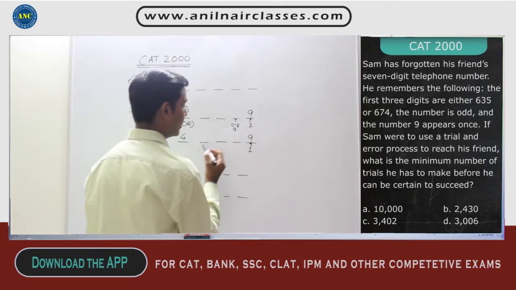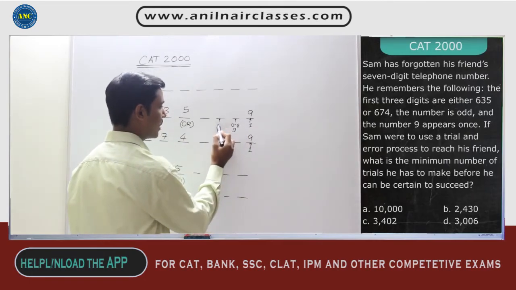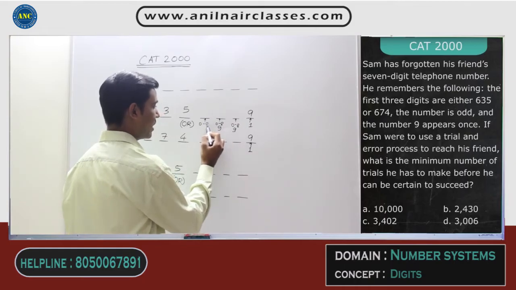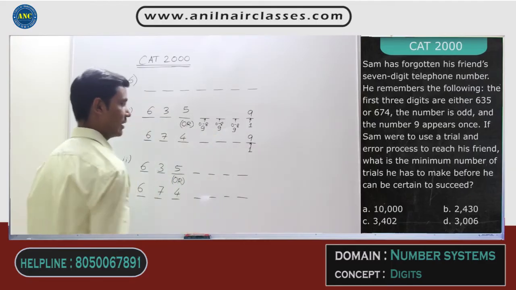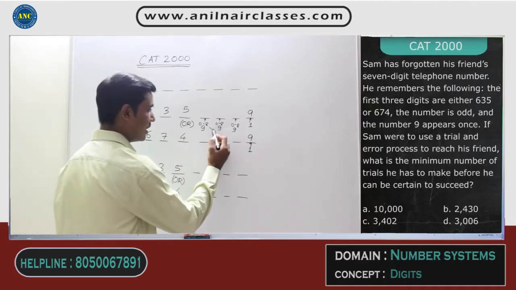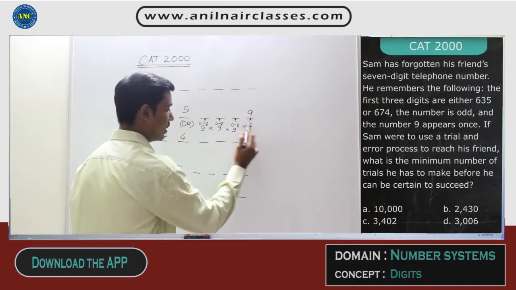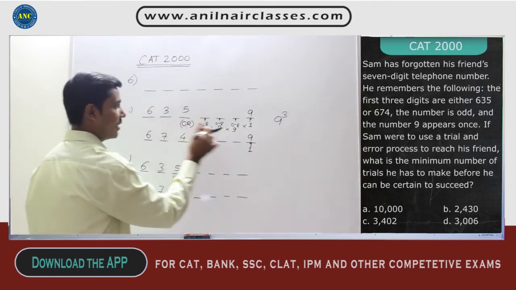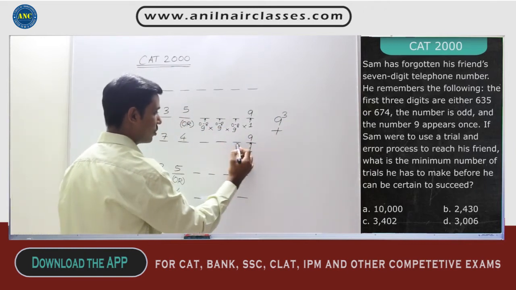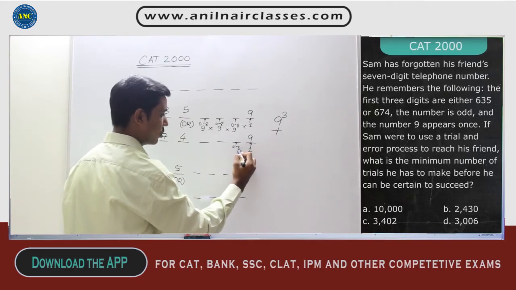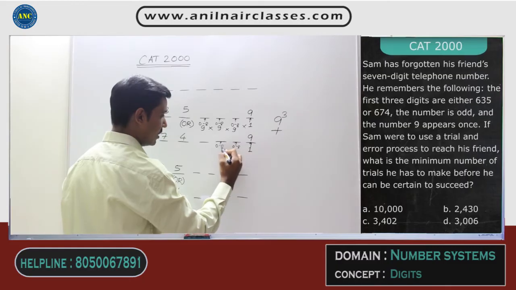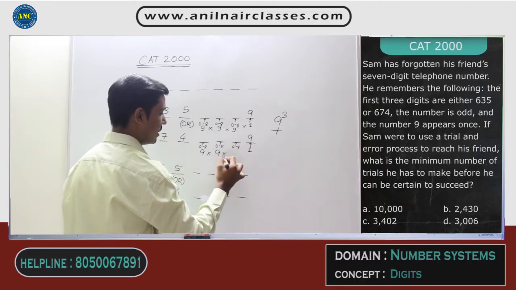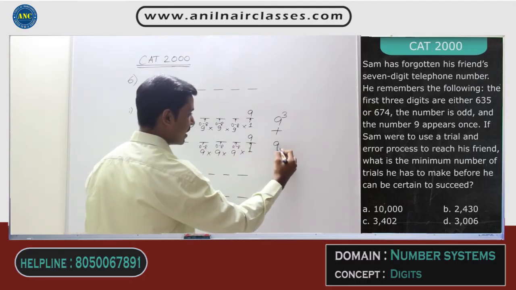This position also can take any digit from 0 to 8, 9 ways. This position also can take any digit from 0 to 8, 9 ways. That means 9 into 9 into 9 into 1. So here it is 9 cube ways. Similarly, OR is nothing but addition. Here also this position can take any digit from 0 to 8, here also 0 to 8, here also 0 to 8. Again 9 into 9 into 9 into 1. It is again 9 cube cases.